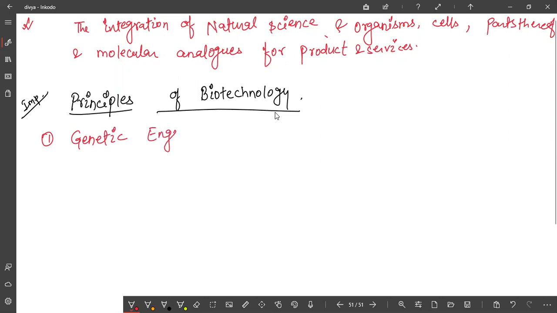It means manipulation is done, and manipulation may be addition or subtraction. So addition or subtraction of genes takes place in genetic engineering. Is it clear to you? Yes, ma'am.